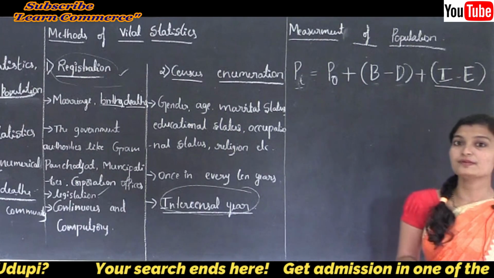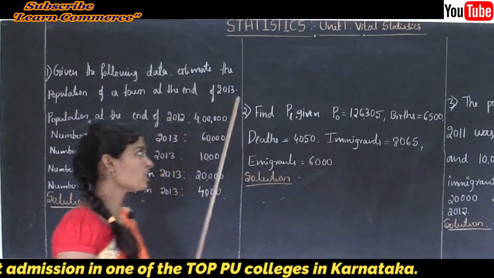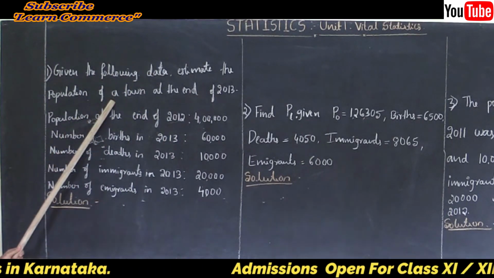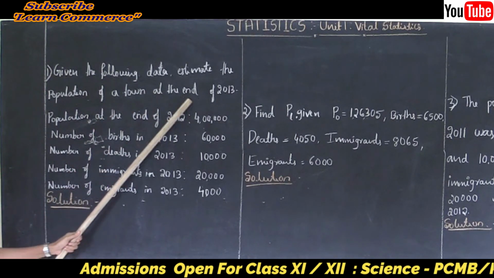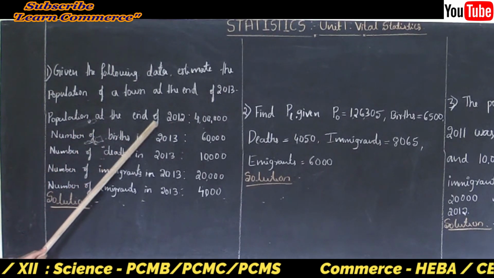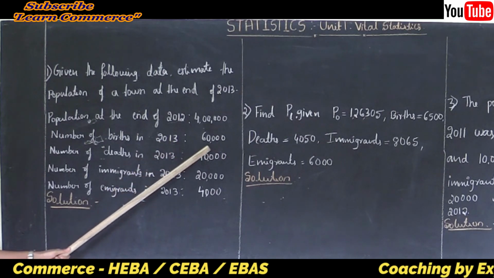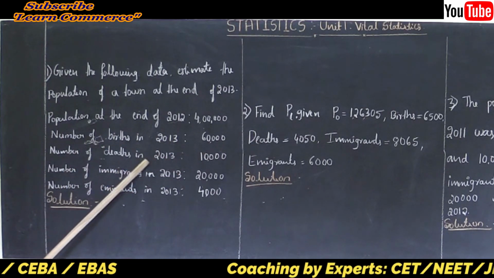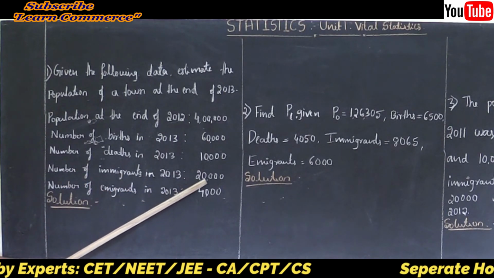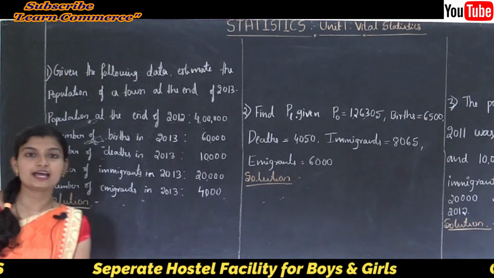Okay, let's see the problems based on measures of population. Problem number 1: given the following data, estimate the population of a town at the end of 2013. The given information: population at the end of 2012 is 4 lakh, number of births in 2013 is 60,000, number of deaths in 2013 is 10,000, number of immigrants in 2013 is 20,000, number of emigrants in 2013 is 4,000. Before that I will write the solution.